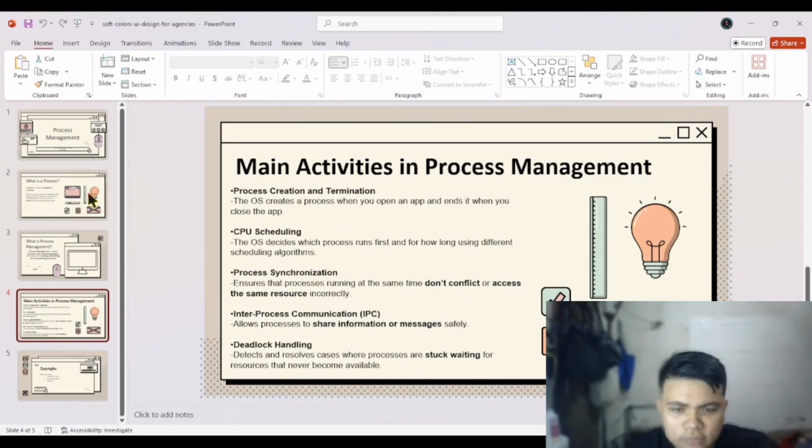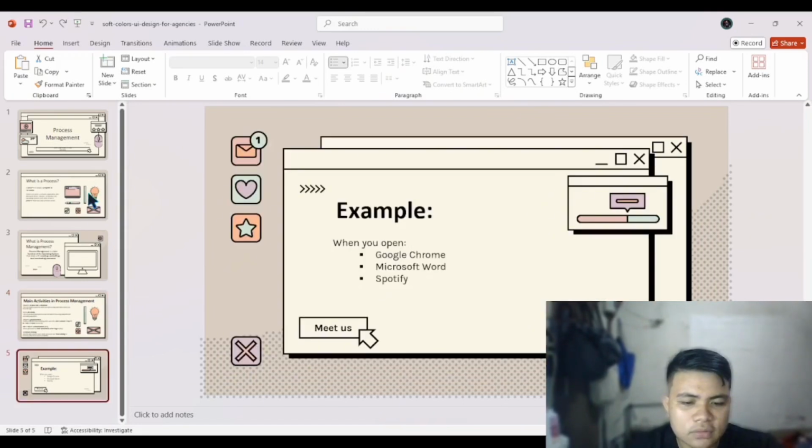So, next, an example. When you open Google Chrome, Microsoft Word, and Spotify, each one becomes a separate process. The OS divides the CPU time fairly, so Chrome loads your page, Word lets you type smoothly, and Spotify keeps playing music, all without slowing down or crashing the system.